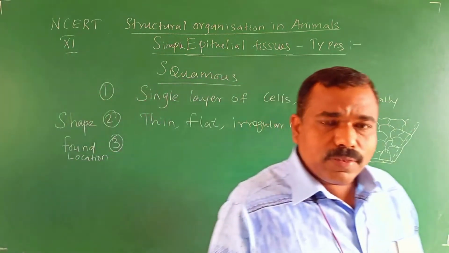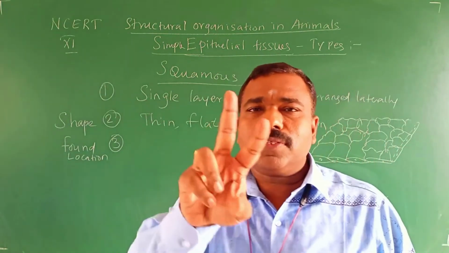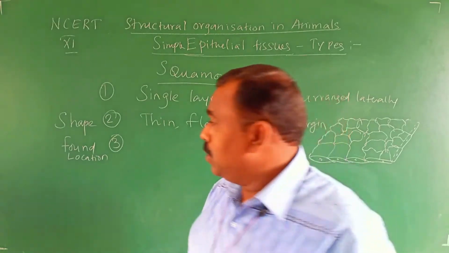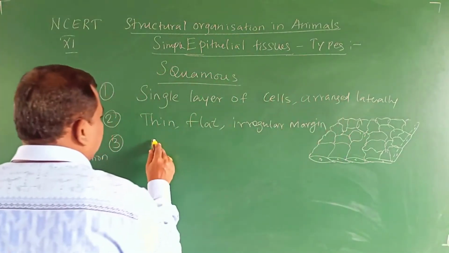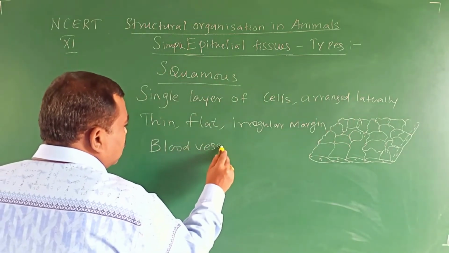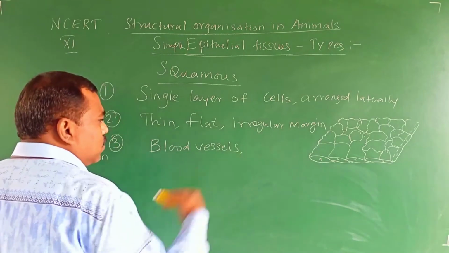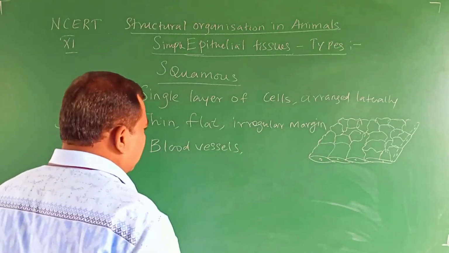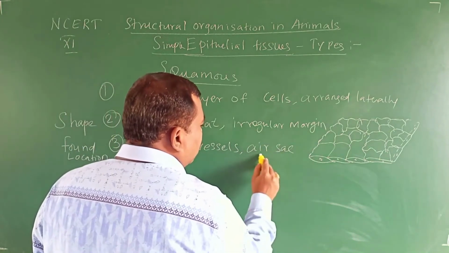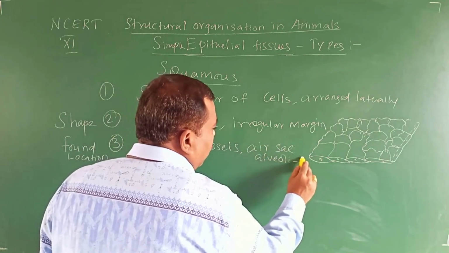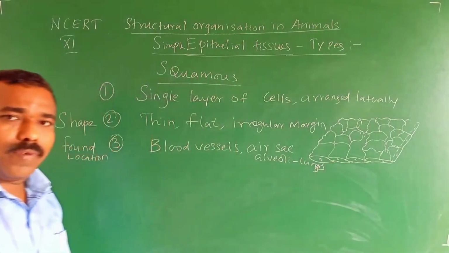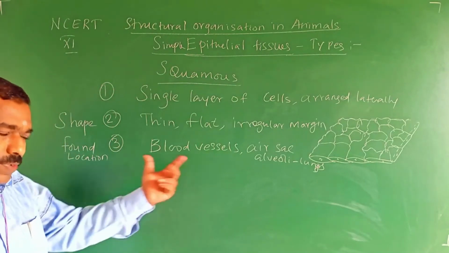This simple squamous epithelium is found in two places. Already in the introduction part I have discussed. It is present in the thin blood vessels, and also it is present in the air sacs. Air sacs means alveoli of the lungs. So it is present in the alveoli of the lungs and air sacs, and in the blood vessels.